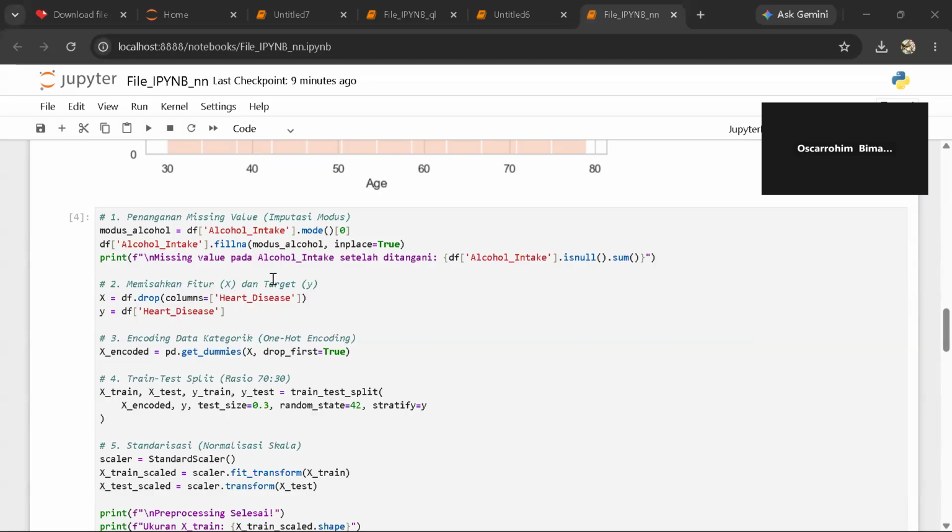Then, for compatibility, a neural network only understands numbers, but our dataset has categorical text columns like gender, smoking status, and diet. To solve this, I applied one-hot encoding using the pd.get_dummies function. This converted our text categories into a binary numeric matrix, allowing the model to process them.